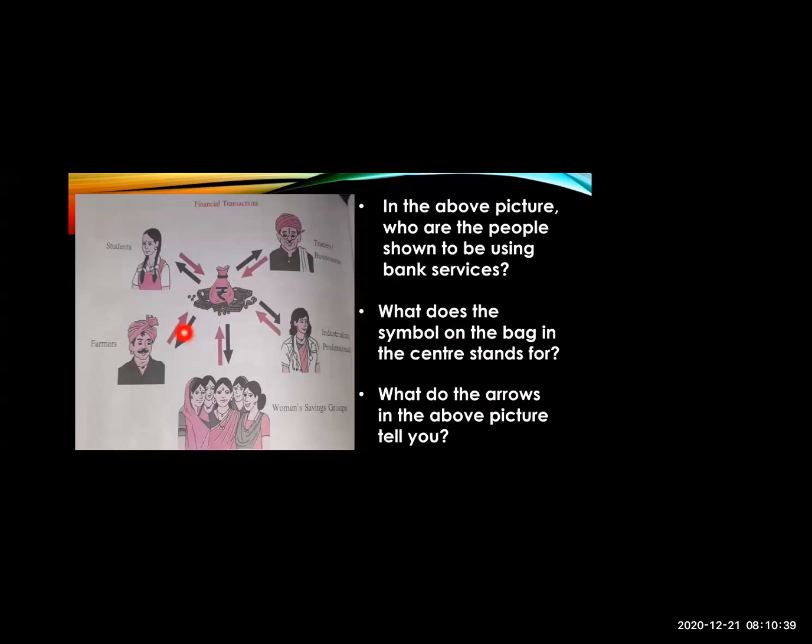Now there are arrows, no? What does that tell? Yes, well done. So these arrows tell that these are the people who use bank services. Understood? So the arrows in the picture tell you that students use bank services, farmers also use it, women also use it, then many other professionals, doctors, industrialists, they also use bank services.